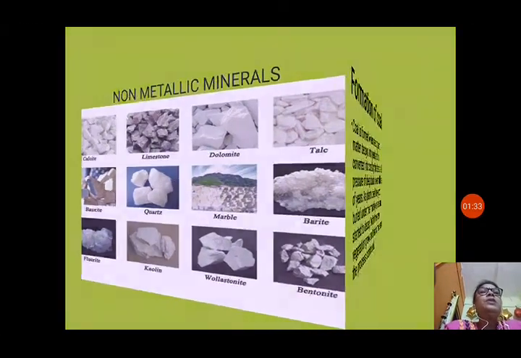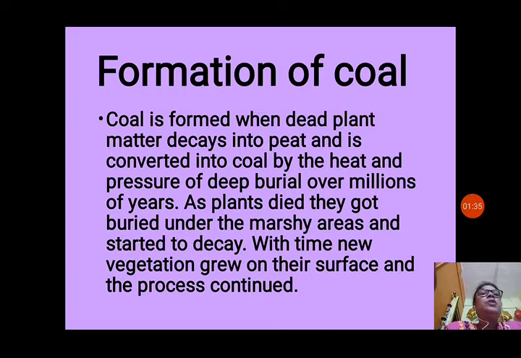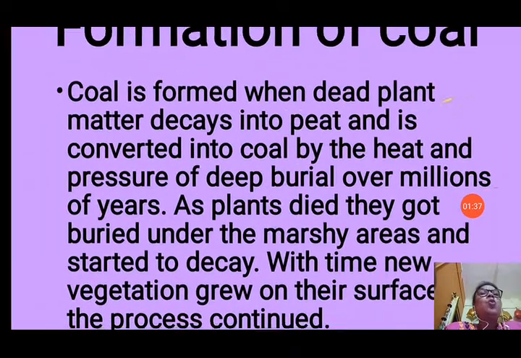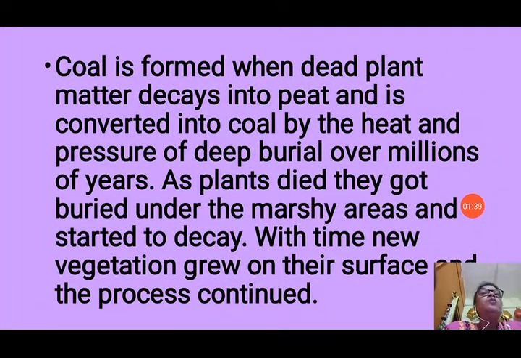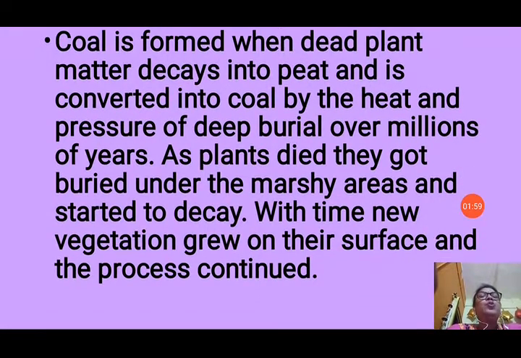Now next we will see about the formation of a non-metallic mineral, that is coal. Coal is formed when dead plant matter decays into peat and is converted into coal by the heat and pressure of deep burial over millions of years. As plants died, they got buried under marshy areas, that means watery areas, and started to decay. With time, new vegetation grew on the surface and the process continued.